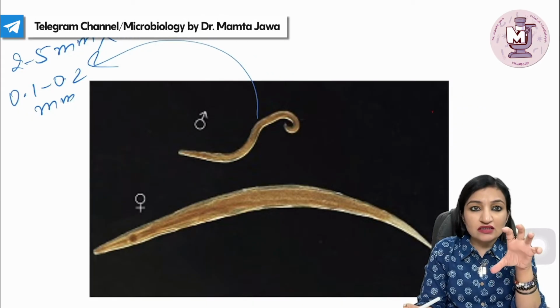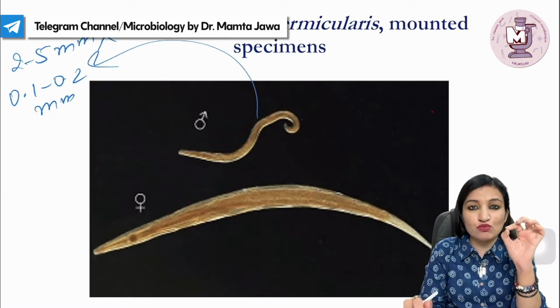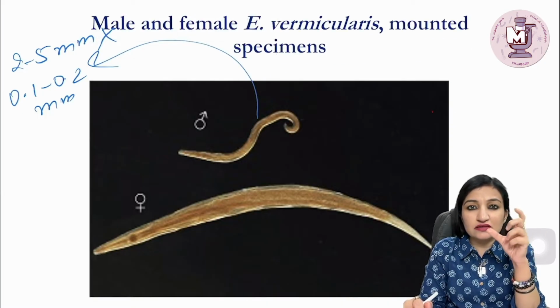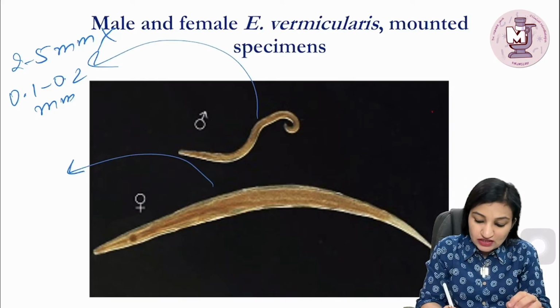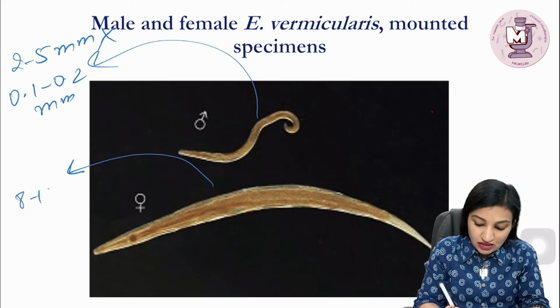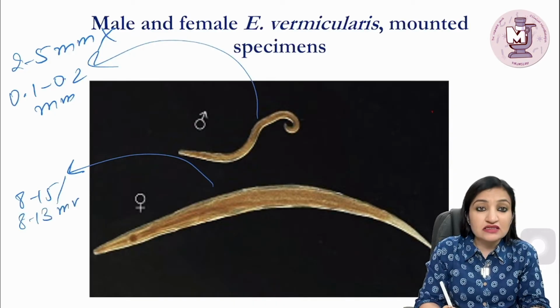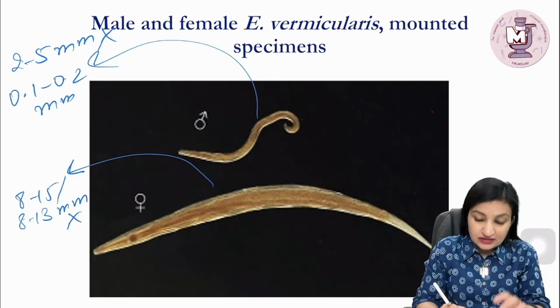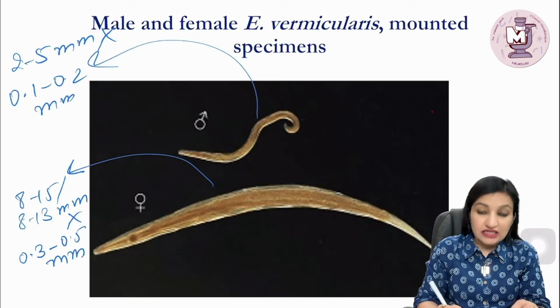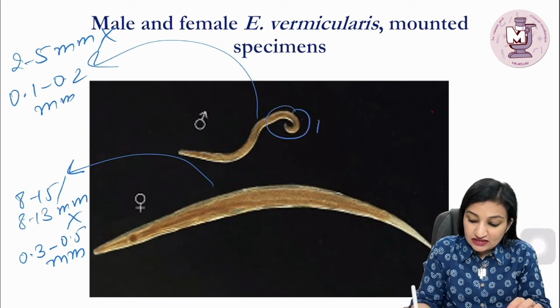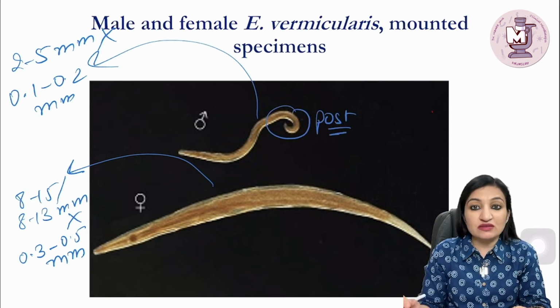So these are very, very small worms and look like threads, whitish thread-like worms. The female, as you can see, is typically larger, measuring approximately 8 to 15, or some books say 8 to 13 millimeters in length, and 0.3 to 0.5 millimeters in width. Now, this is the posterior end of the male, which is typically curved.